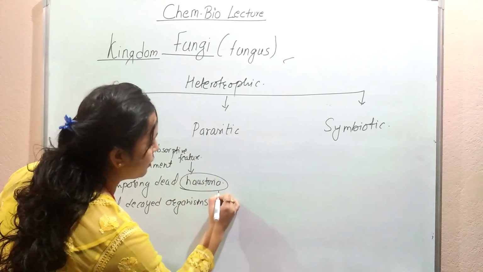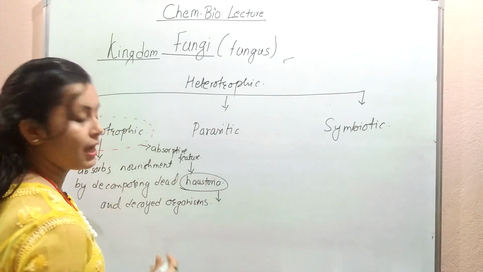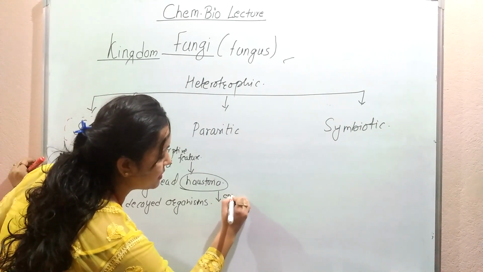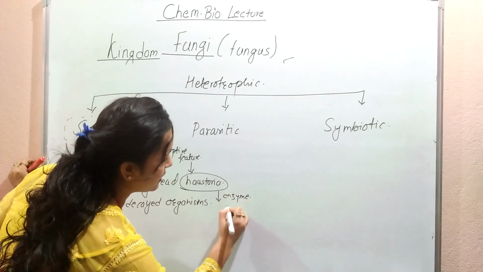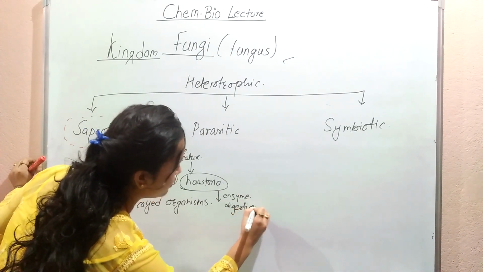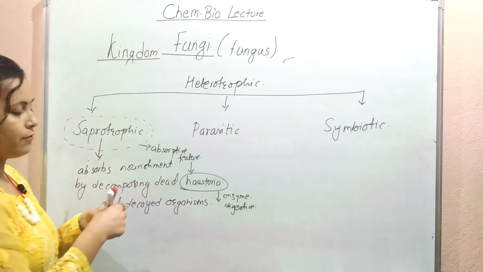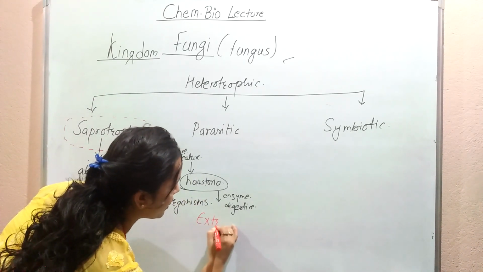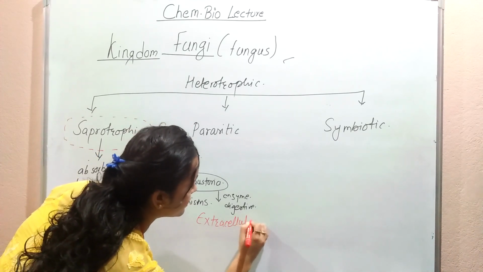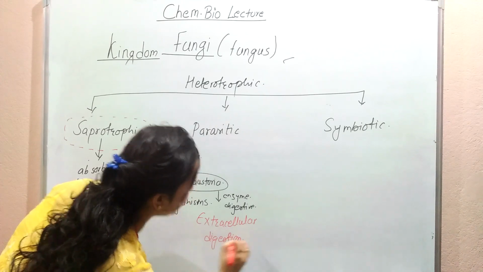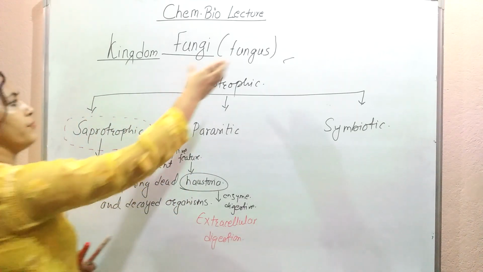And how does the digestion take place? They secrete enzymes and digestive juices, which help to digest that food. Such kind of digestion is considered a what? Extracellular digestion. So extracellular digestion takes place in fungi.